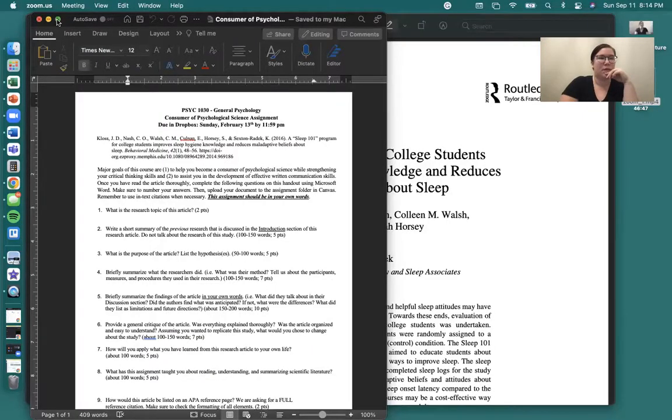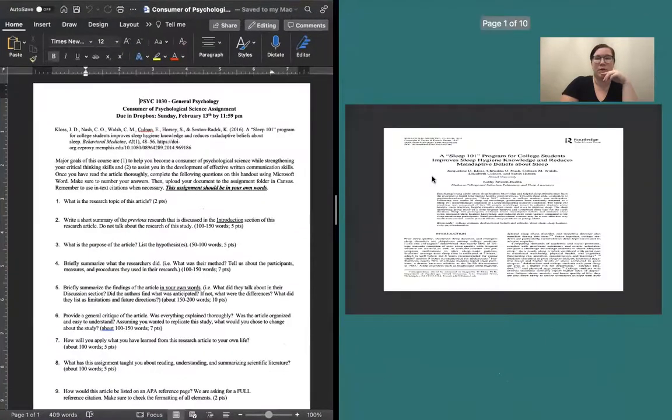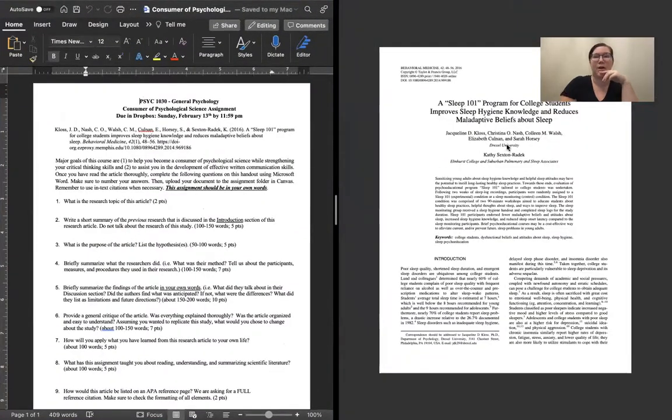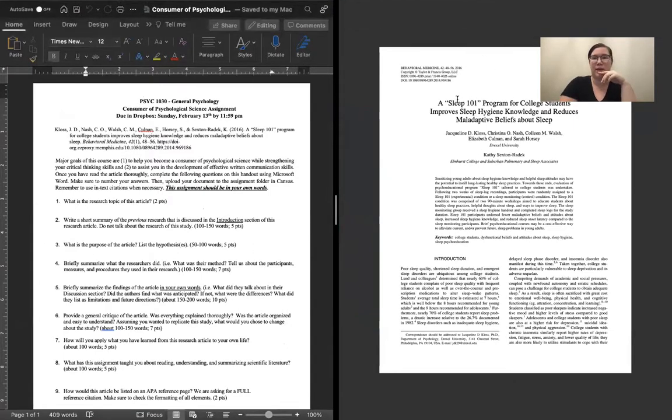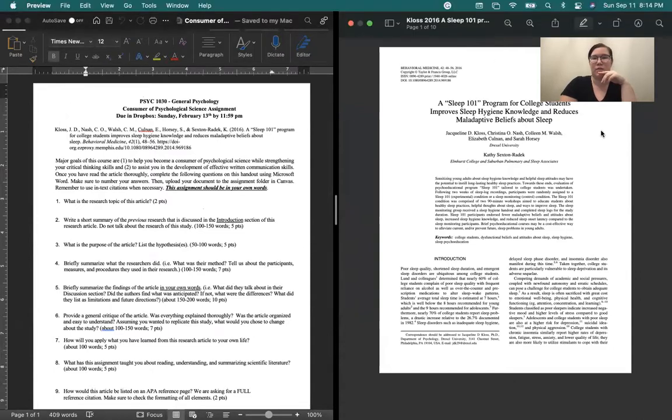So I'm going to open these two documents and share my screen again. Okay, I'm going to make these take up all the space. You want to use the previewer because you want to be able to highlight text in here.